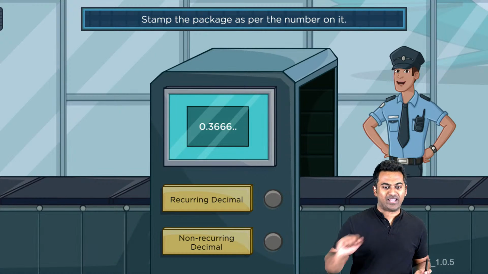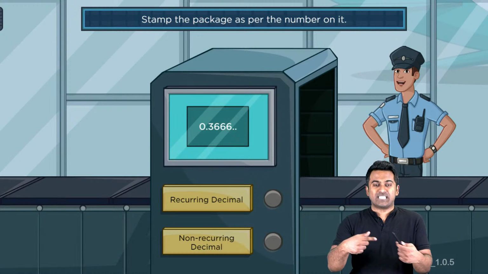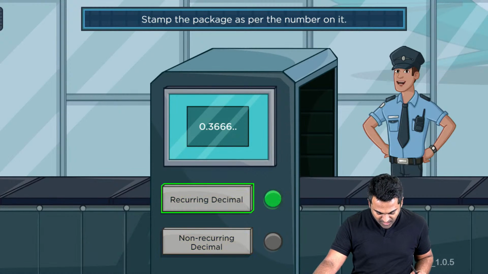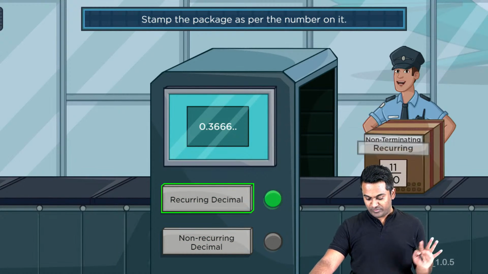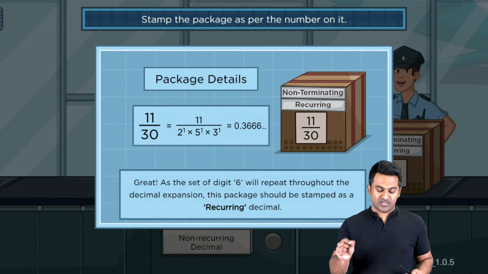You see a pattern. Well done. Dayananda already has the answer. Sukhjot says recurring. Well done, guys. You are correct. There is a recurring pattern, and that is the digit 6. Repeating or recurring, so I'll click this. Very good. So we've marked the two things. So what is this now? This is non-terminating, and this is recurring.